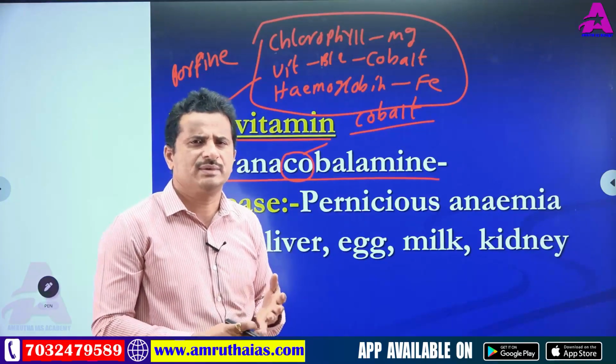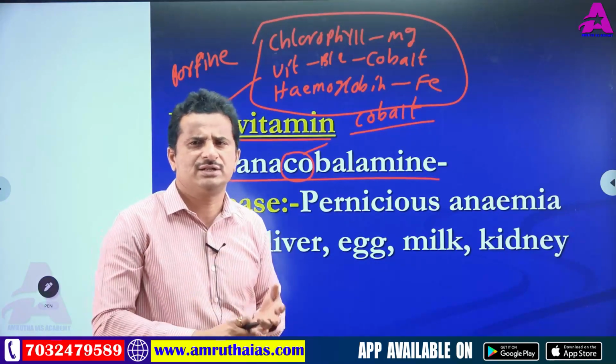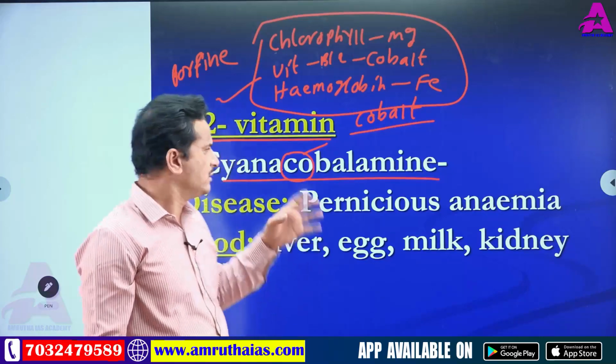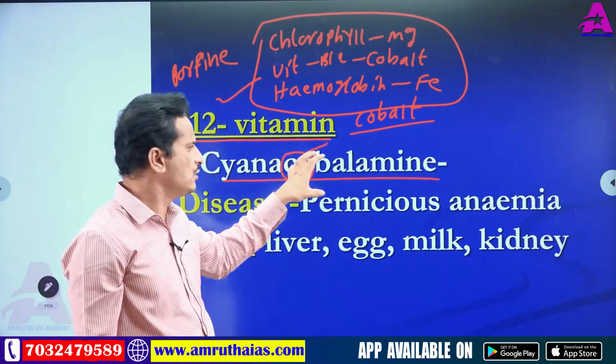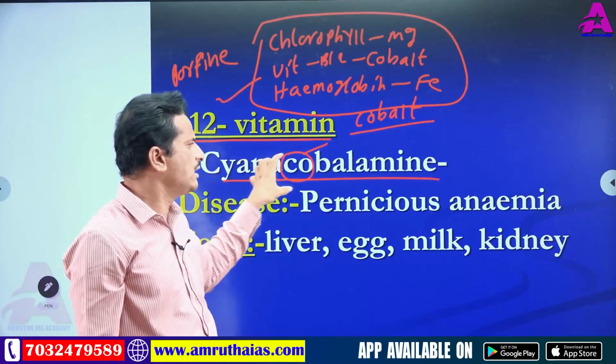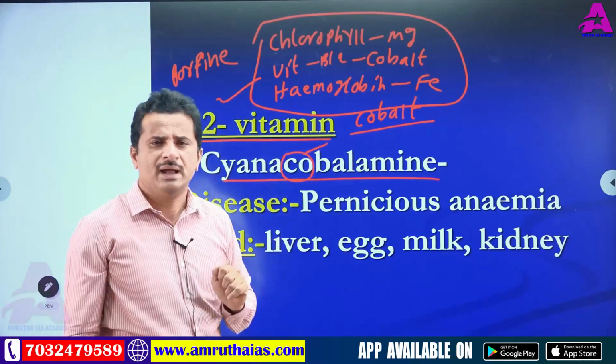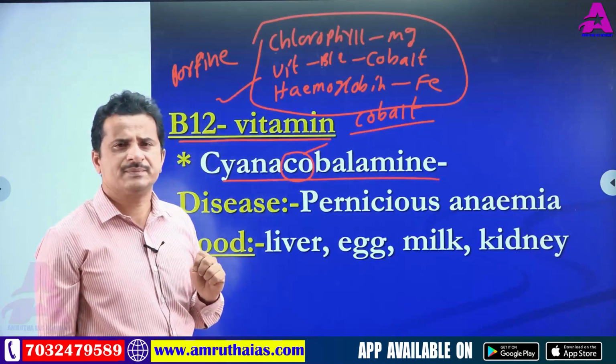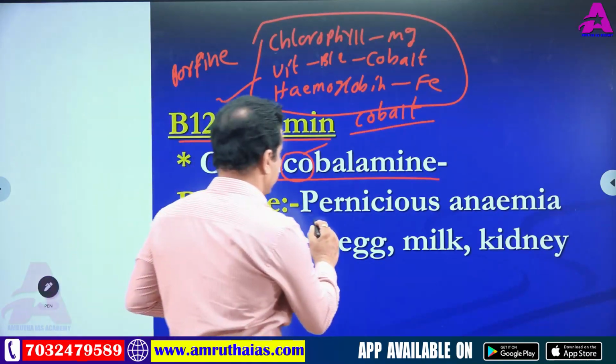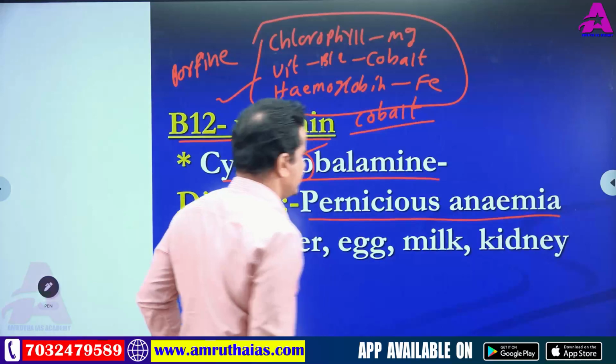Hemoglobin contains which mineral, and vitamin B12 contains which mineral? Vitamin B12 contains cobalt, which is why it is called cyanocobalamin, the chemical name of vitamin B12. Now, deficiency diseases. Pernicious anemia is the deficiency disease.